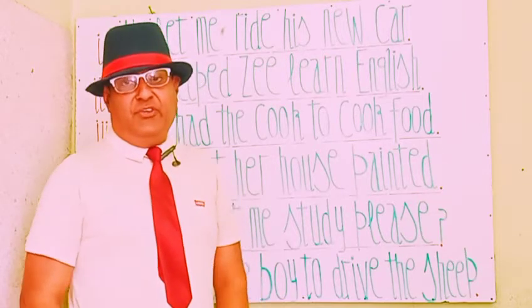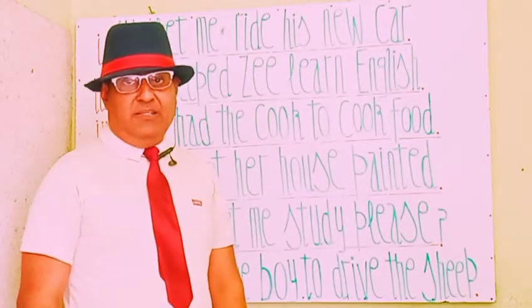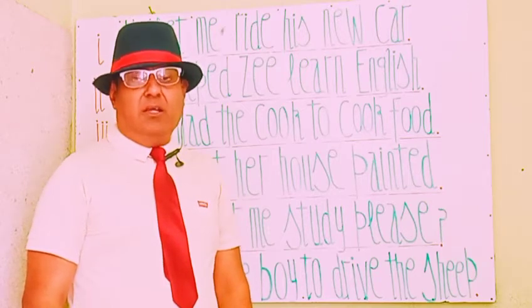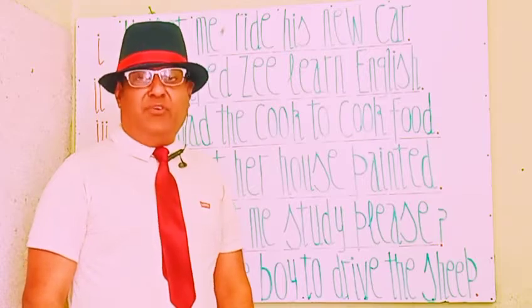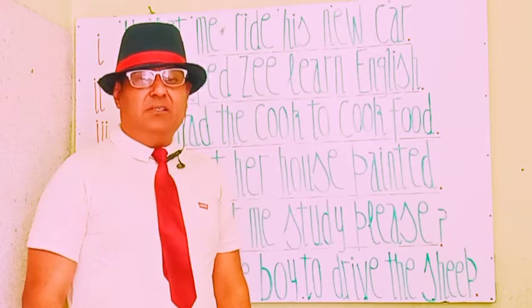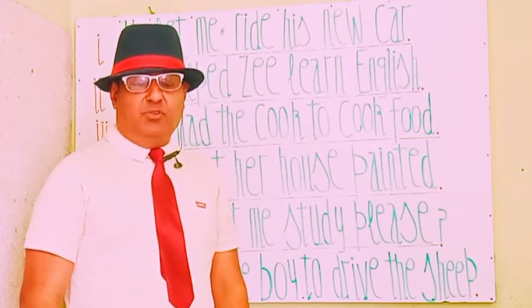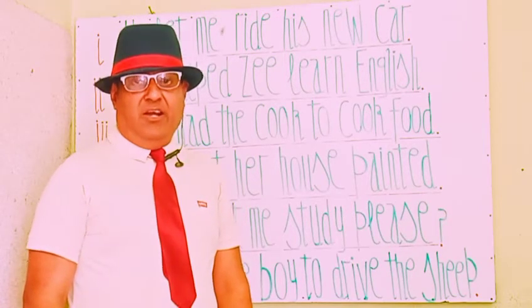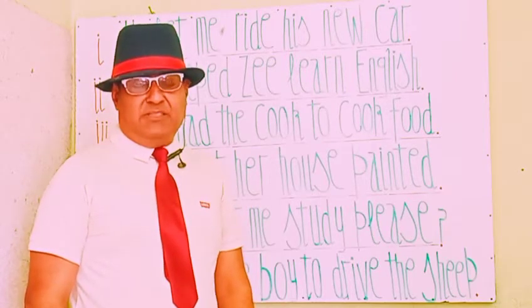My students and viewers, today we see the use of causative verbs. Causative verbs make somebody else, someone else, do the work for somebody. They make the other person do work for someone else, and they are very famous and important causative verbs.